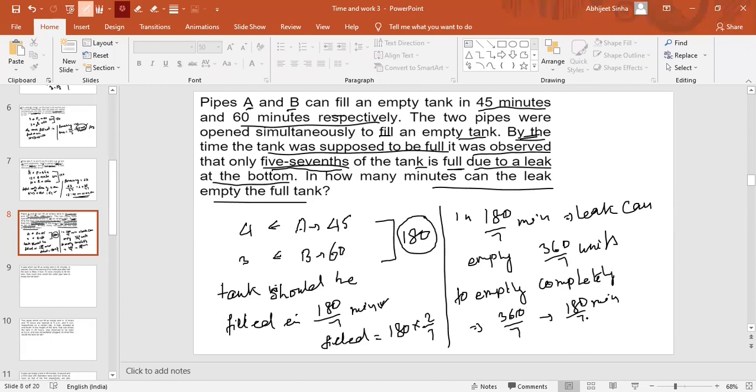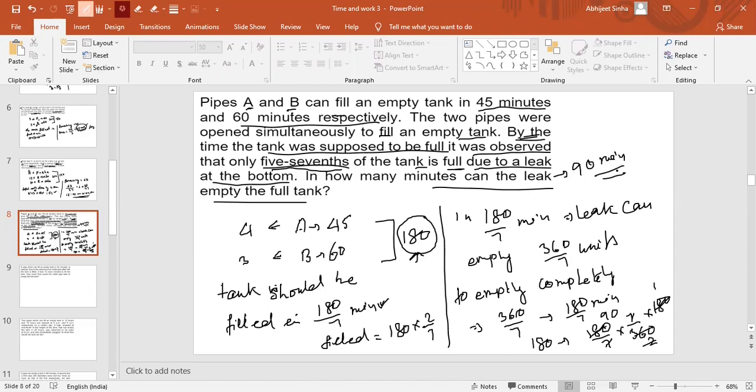If there were more work, it would require more time. So for 180 units, because we need to completely empty 180 units, this is 180 by 7 into 7 by 360 into 180. So this 7 will get cancelled out, and what we get here is 90. So the leak can empty the tank in 90 minutes.